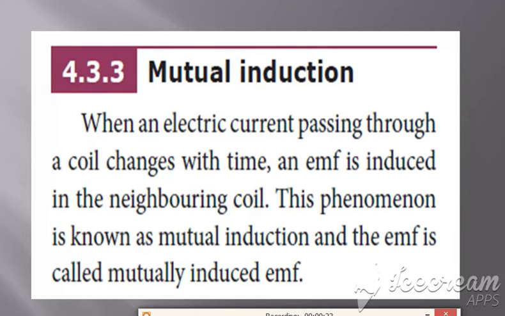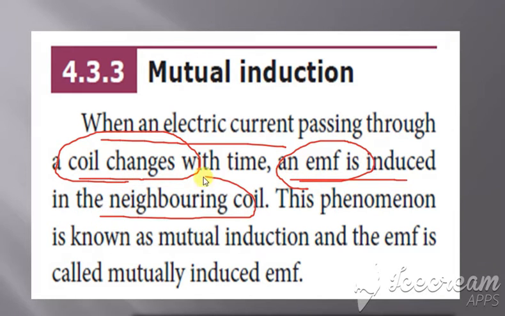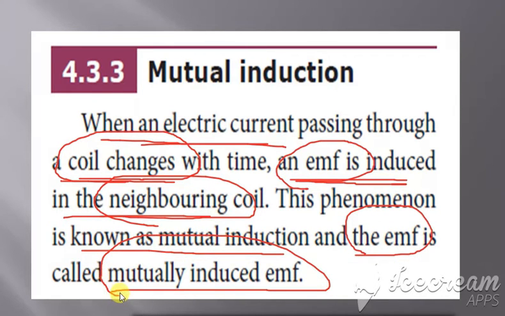When the current is passing through the coil, then an EMF is induced. But here the current is passed through one coil and the EMF is induced in the neighboring coil. Okay, so this is the only difference between self-induction and mutual induction. When the current is passed through one coil, there is an EMF induced in the neighboring coil. This phenomenon is called mutual induction, and the EMF is called a mutually induced EMF.